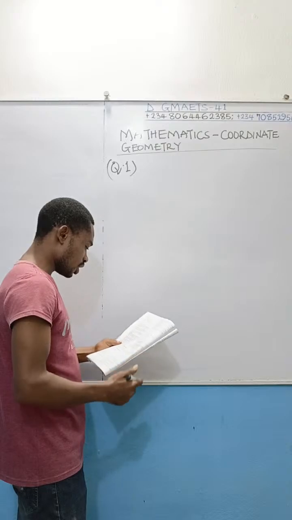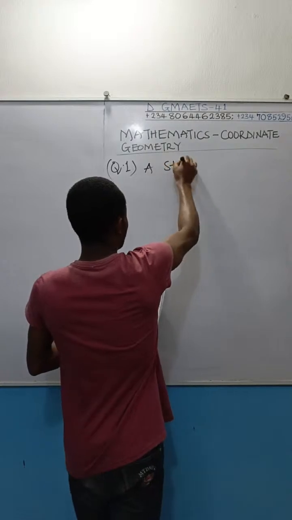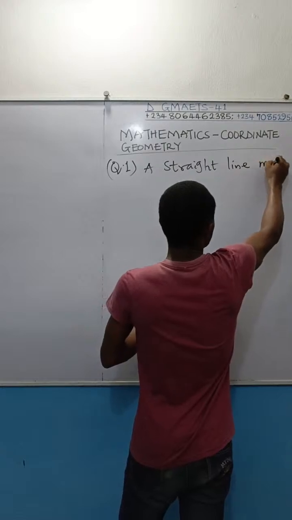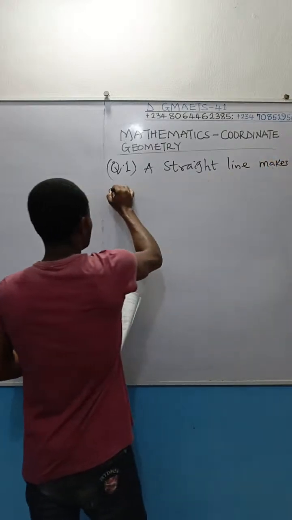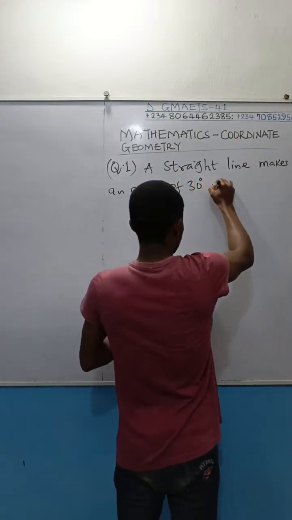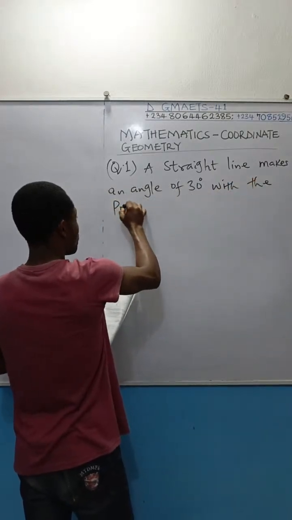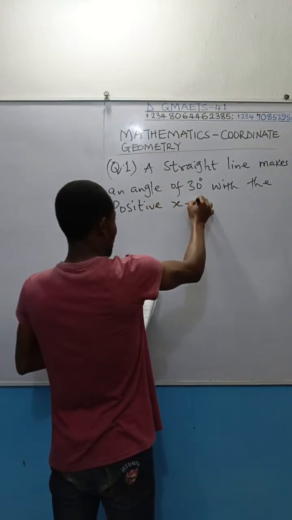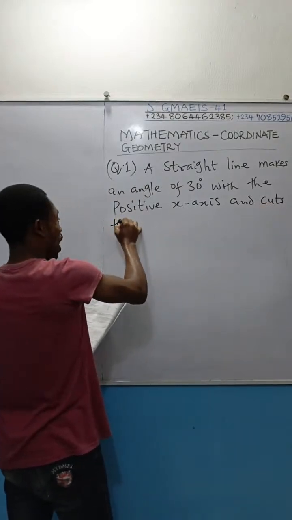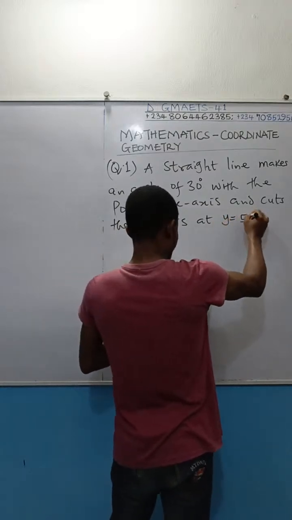So this is the question I have right here. It goes this way. A straight line makes an angle of 30 degrees with the positive x-axis, and cuts the y-axis at y equal to 5.